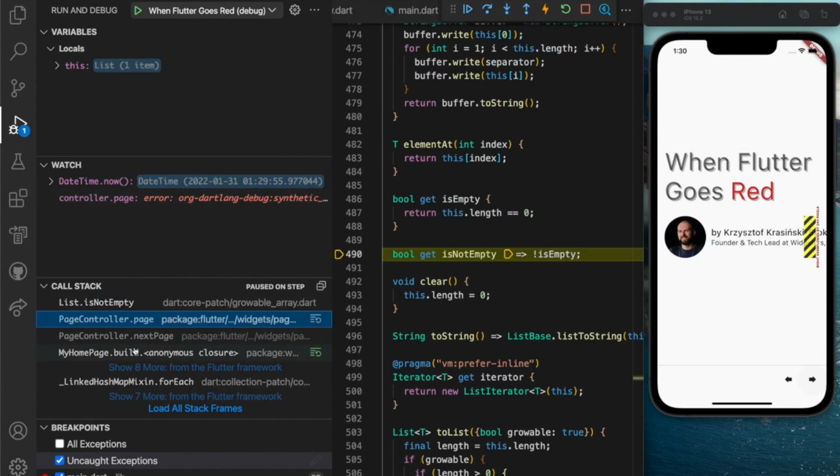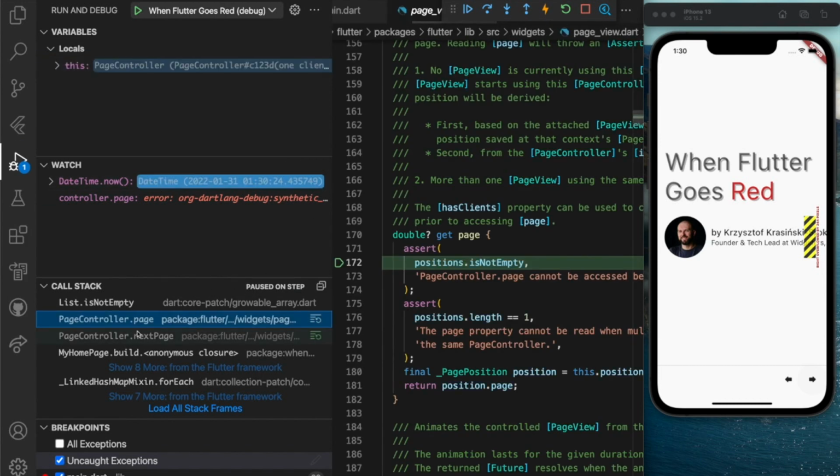It's actually jumped a little bit because it decided, well, it's not really important to go through this next page and page steps. They might have been optimized out. The locals have updated, and you can see that now the controller page is not really accessible, we have an error. However, datetime now works as expected.